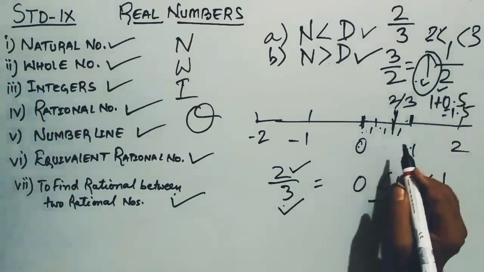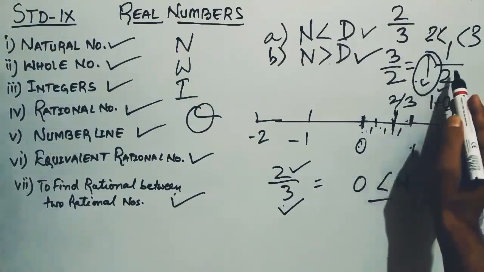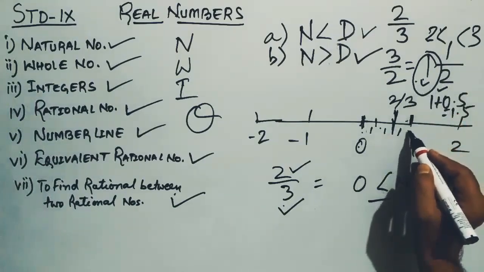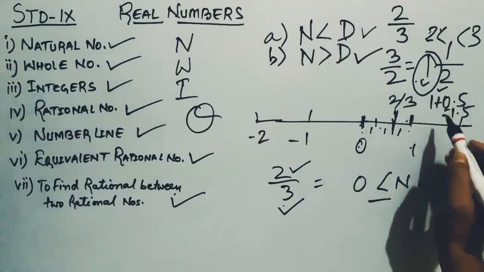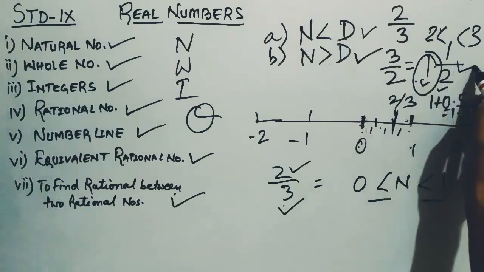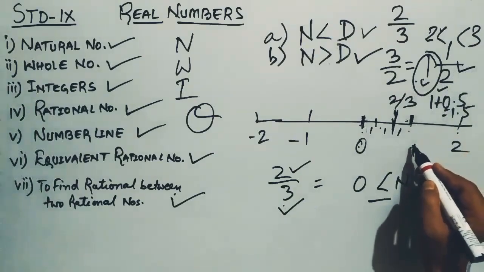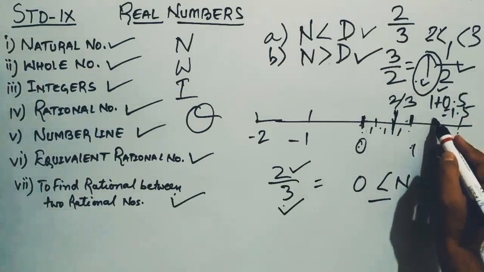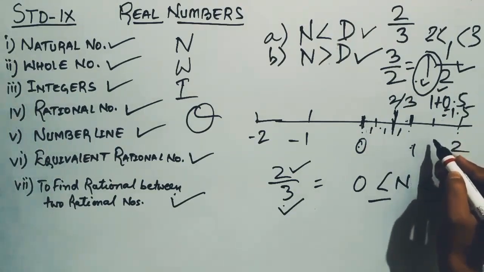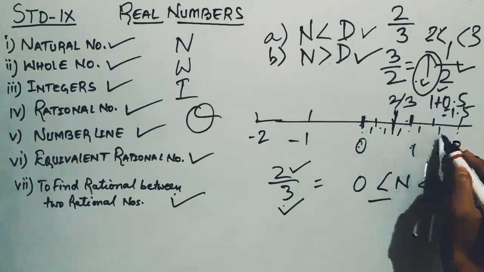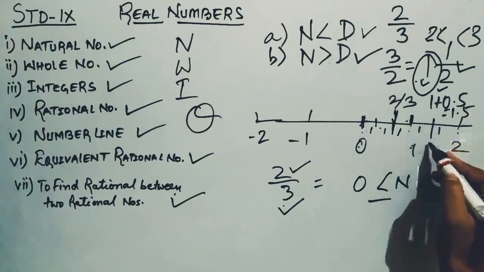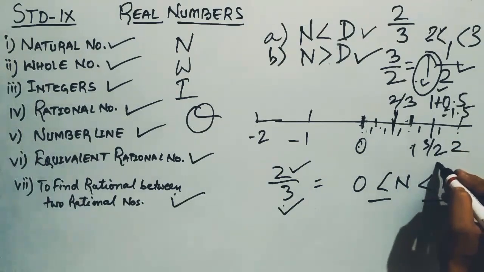So here, one whole number and 1 by 2 means that the value will lie between 1 and 2. The fractional part is 1 by 2, so we divide 1 to 2 into 2 equal parts. We use one small line, 1 part and 2 part. This small line will represent 3 by 2. Is it clear? I believe you all have understood it.